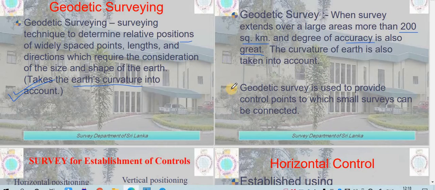After that, geodetic surveying is used to provide control points to which small surveys can be connected. Suppose this is your area. We can get these corner control points, and then with the help of these control points we can perform a small survey in each of these areas, which may be a plane survey. So this is about the definition of geodetic surveying.